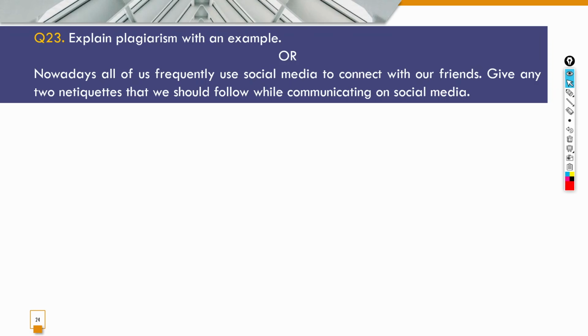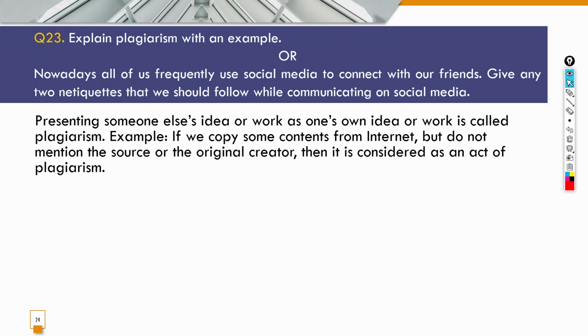So let's see what is plagiarism first. Presenting someone else's idea or work as one's own idea or work is called plagiarism. Example, if we copy some content from the internet but do not mention the source or the original creator, then it is considered an act of plagiarism.